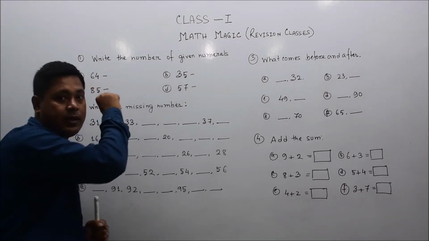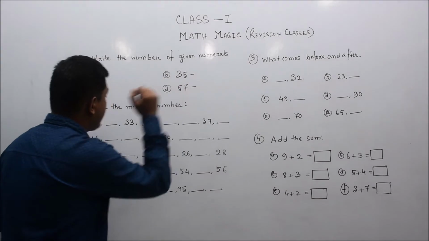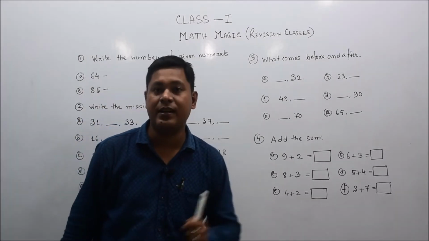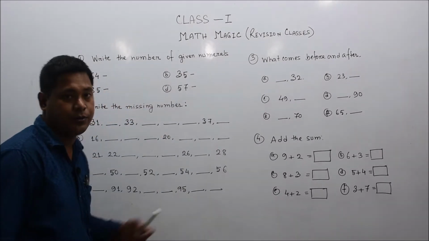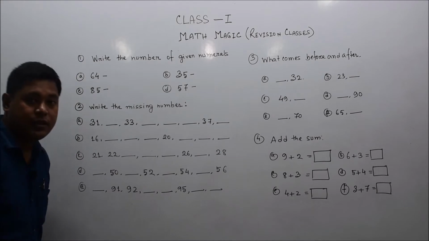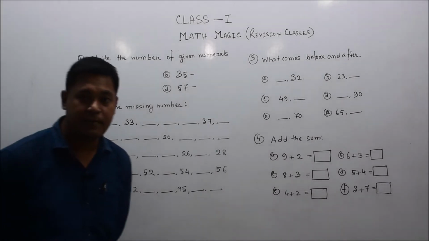64 is the numeral. It is a 2-digit number. 35, 85, 57 are also numerals, and we have to write them in words. The first number is 64. From 1 to 100 we already know the numbers.